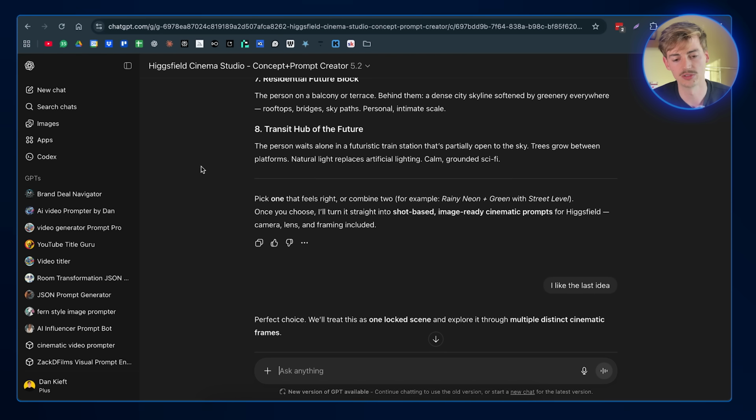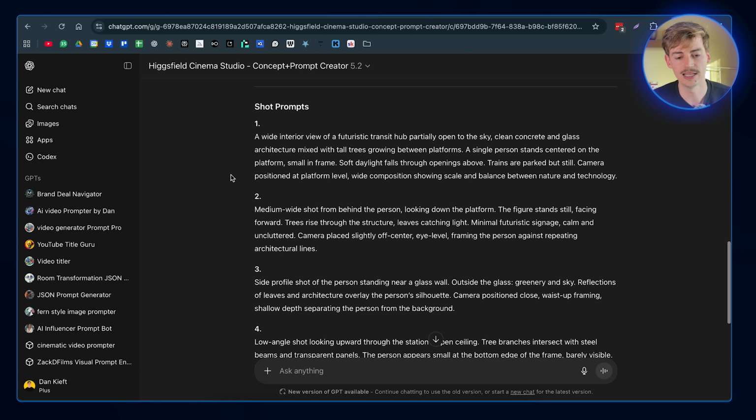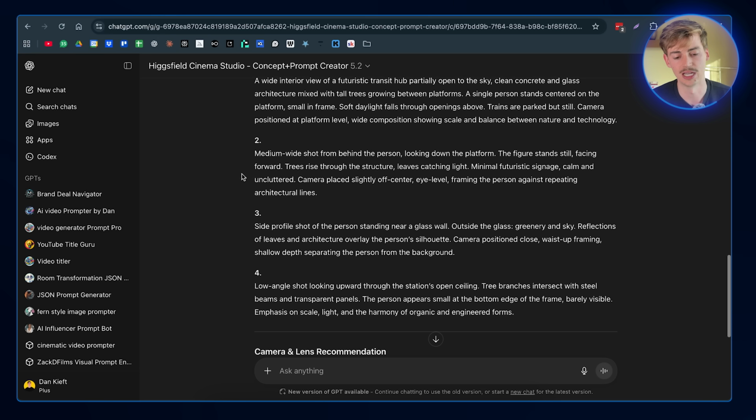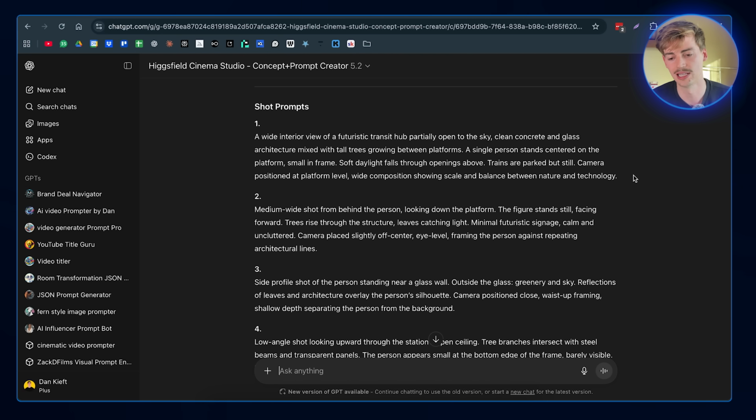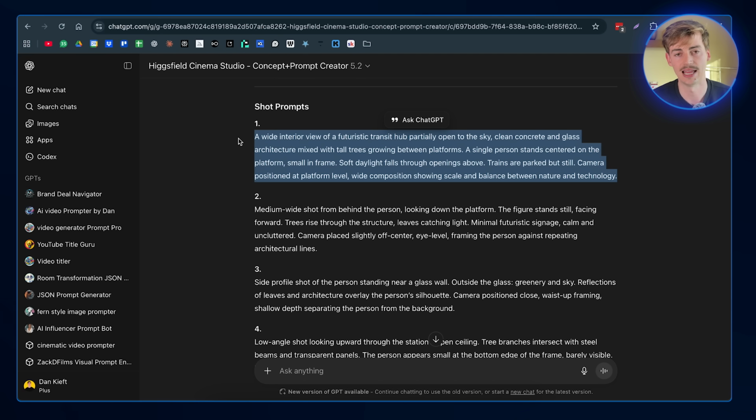The main one that I liked was the last idea, so I go with transit hub of the future. Then I ask it to write prompts for me. Now it comes up with 4 different shots that we can use in our prompts. The great thing about this is you can literally just copy this prompt and it has already added in details based on your concept. So now we've gone from our somewhat vague idea to a more specific scene, and then it wrote different prompts for that scene.